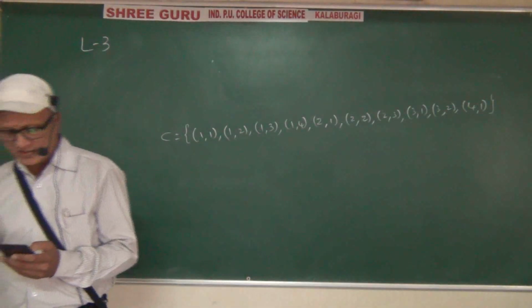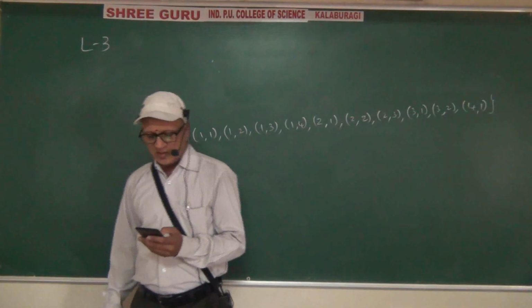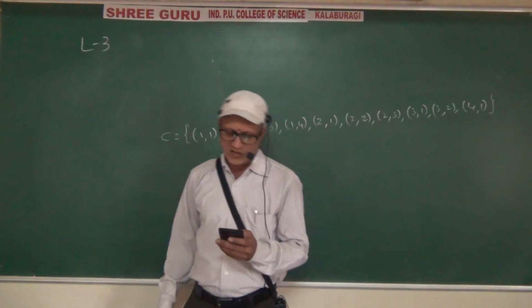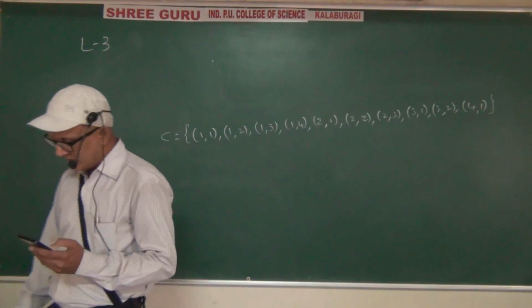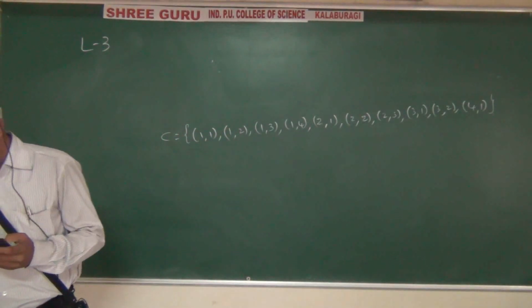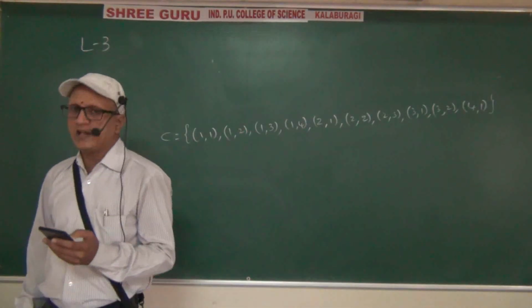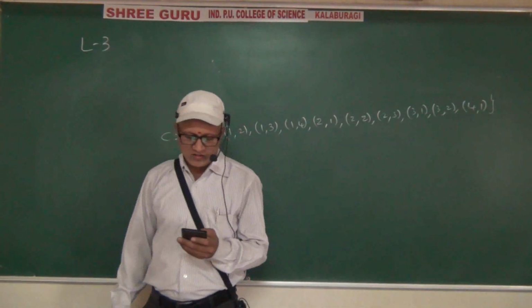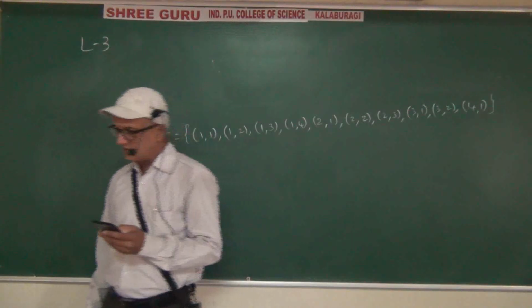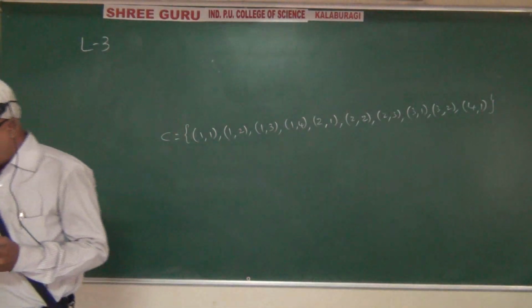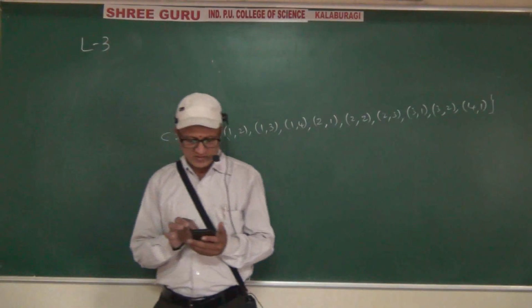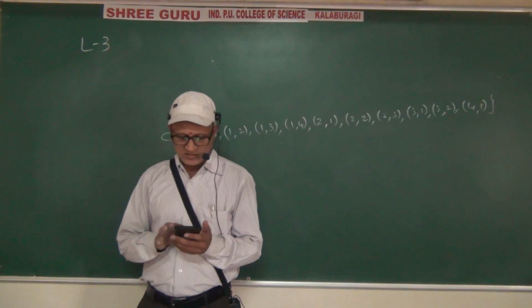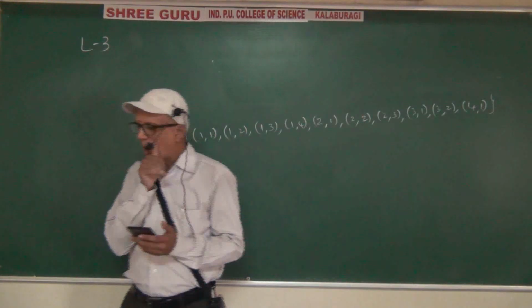Last supposition, A dash, B dash and C dash are mutually exclusive and exhaustive. Right? With that, this exercise is over.